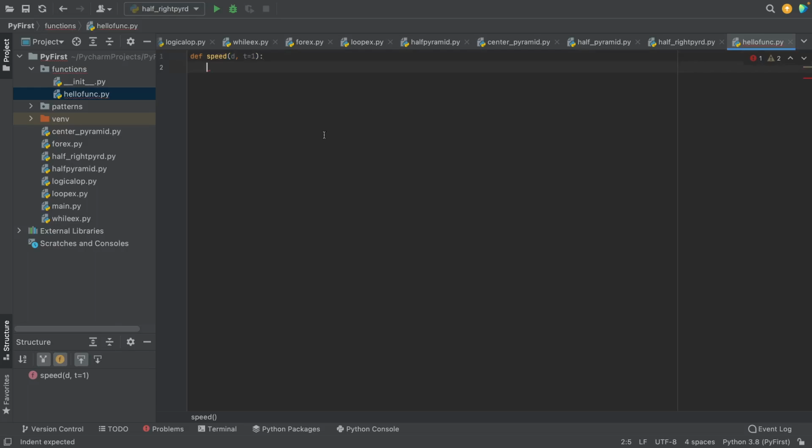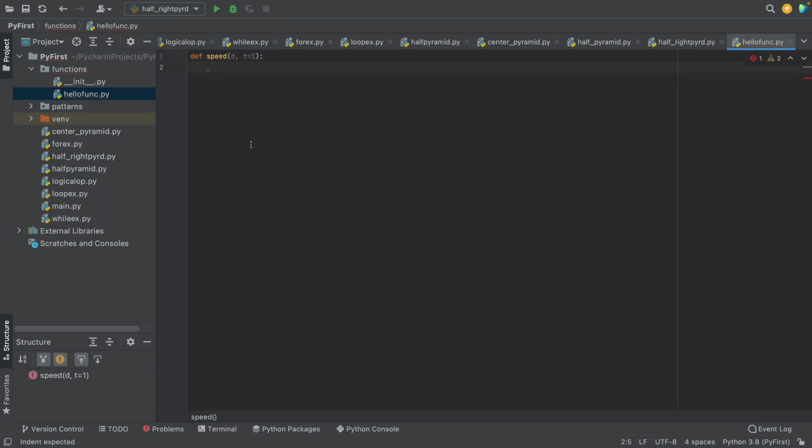That is called a default argument. When we define a default parameter, Python will forgive us if that default parameter is not passed. What happens if that argument is not passed? Python will use the default value defined there.